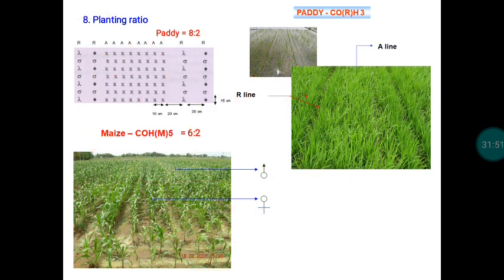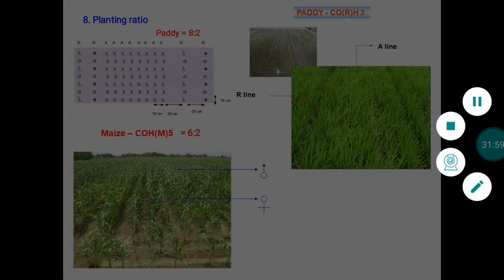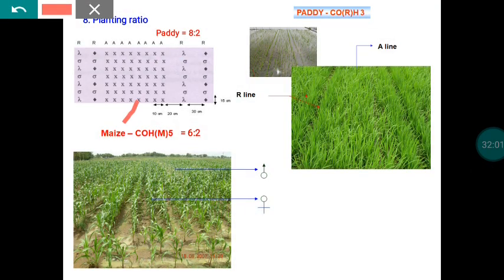So anyhow, we have to do some work in order to make the pollen, whatever pollen is formed here, reach the female row. That is very, very important. So right now what we are recommending is manual shaking of the R line. We have to enter the R line rows, hold the plant and shake the plant. So through the shaking process we are ensuring the dispersal of the pollen.